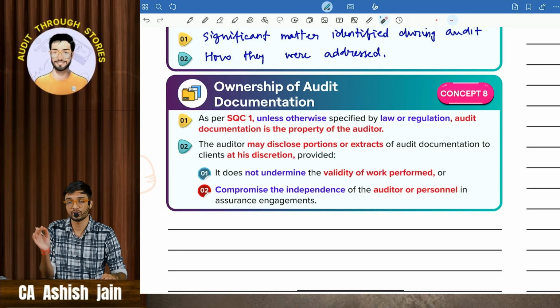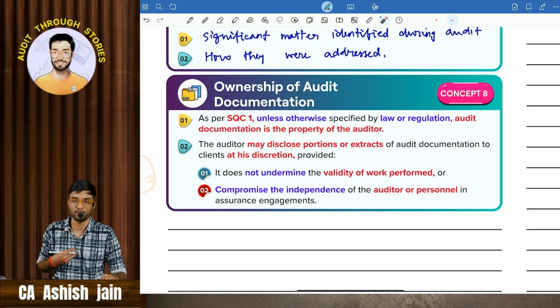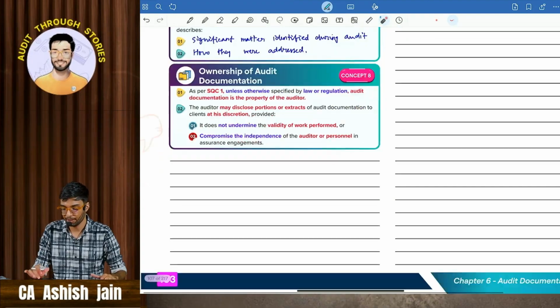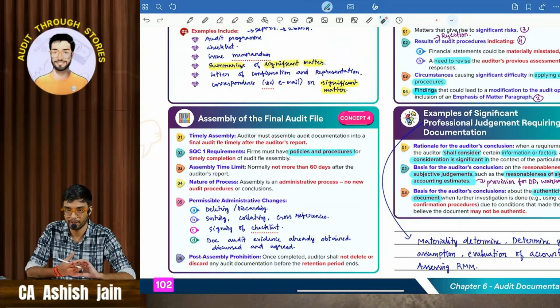Otherwise, who is the owner of audit documentation? The auditor is the owner of audit documentation. So we have completed this chapter very successfully. I hope you have enjoyed it, and I hope you have enjoyed our memory technique as well.